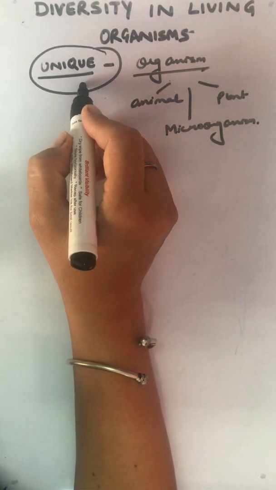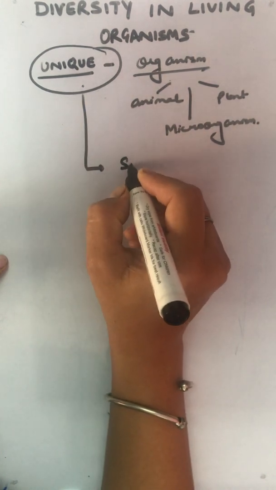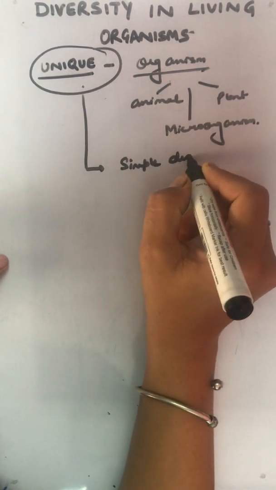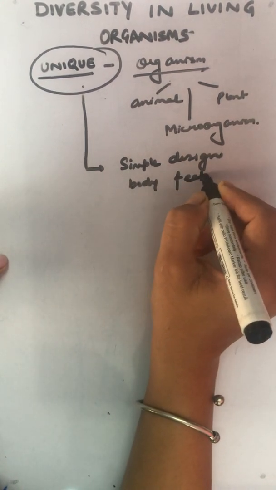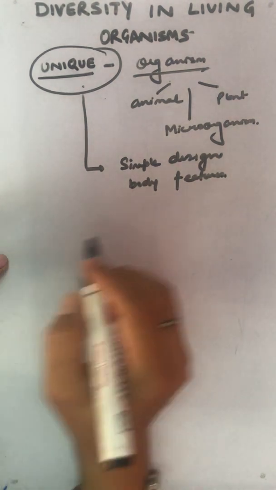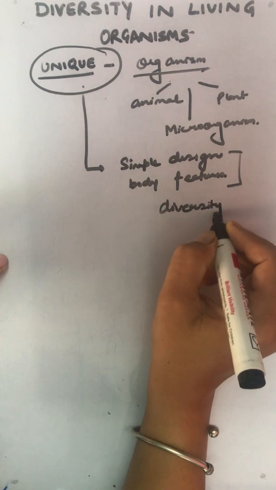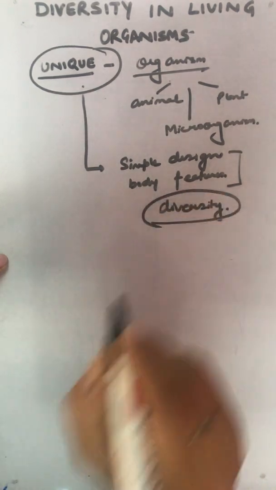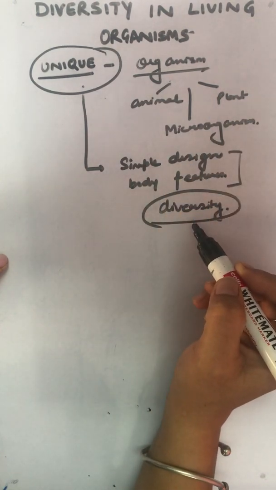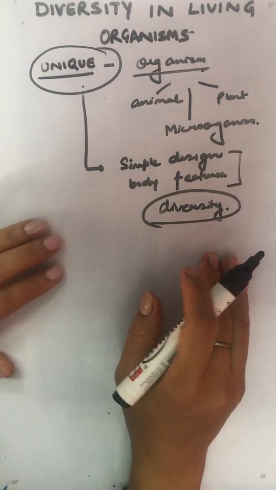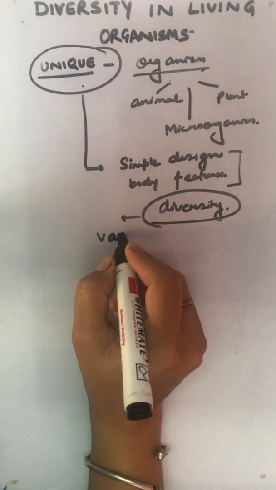This uniqueness, or basically a simple design or body features, will tell us about the diversity in various life forms, meaning how many different unique organisms are there in this world. And this diversity simply means variety.